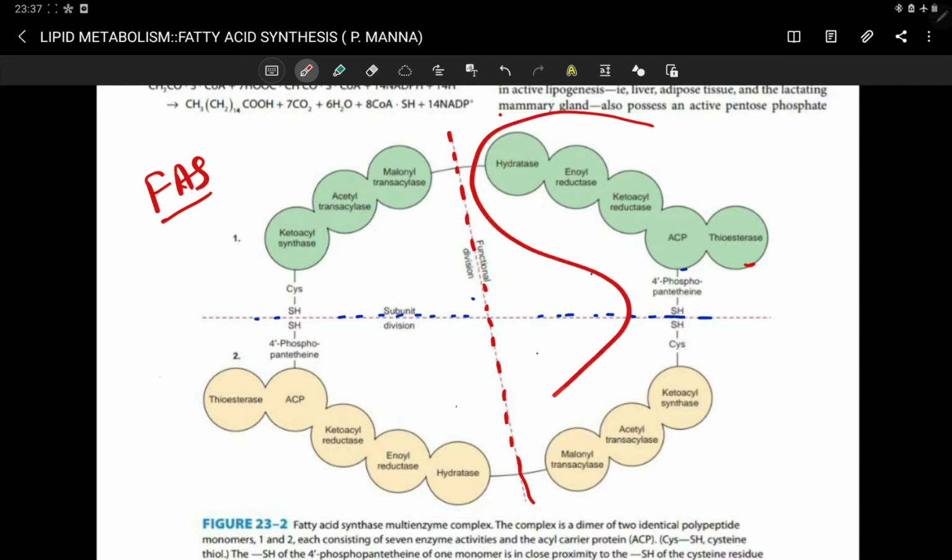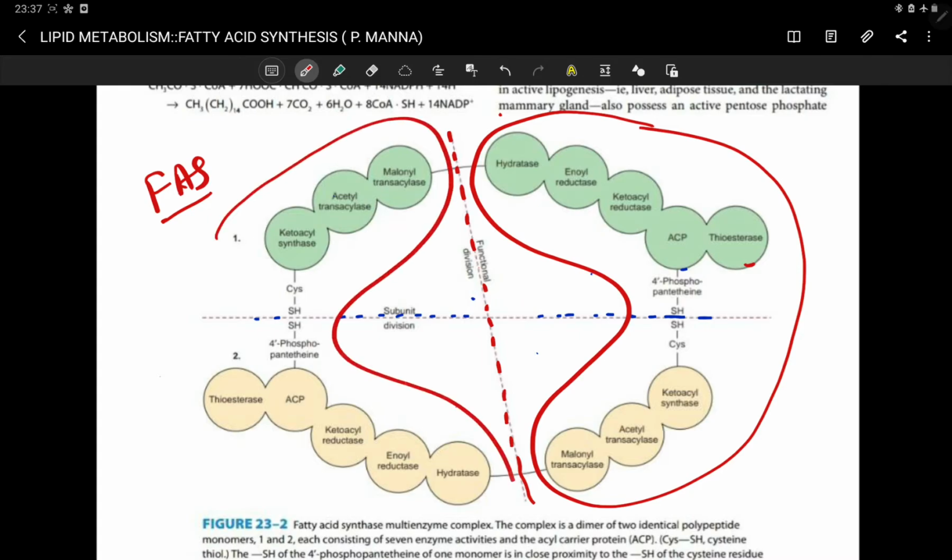This portion is acting like a single functional unit, and this portion is acting like another functional unit, and this functional unit is contributed by some domains of this upper subunit and some domains of this lower subunit. Similarly this is also true for this side also.